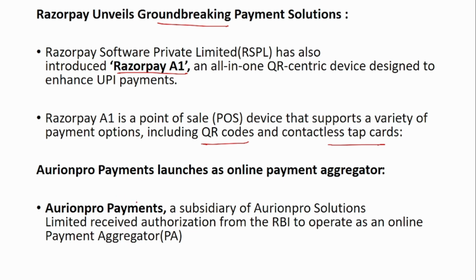Next is Orion Pro Payment Systems. It launches as an online payment aggregator. Orion Pro Payments, a subsidiary of Orion Pro Solutions Limited, received authorization from the RBI to operate as an online payment aggregator. So remember the name, that is the only thing that is very important here. Orion Pro Payment has received a license to operate as a payment aggregator.